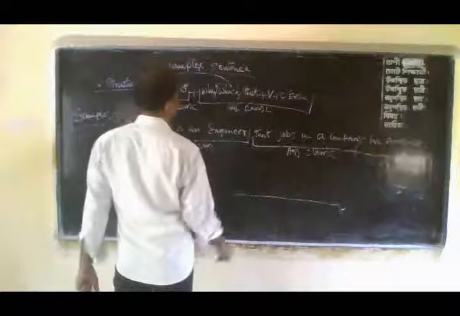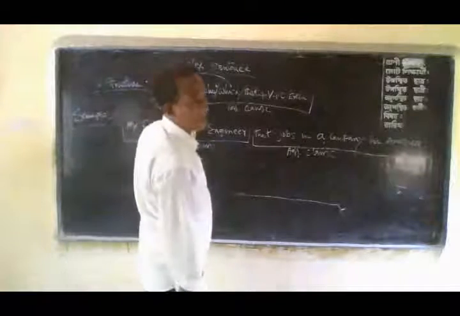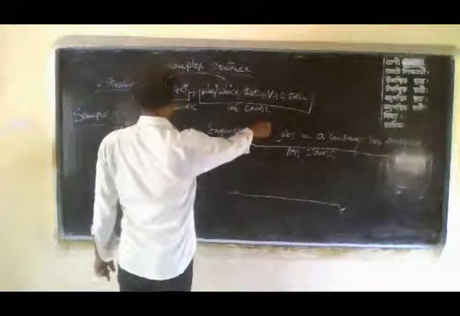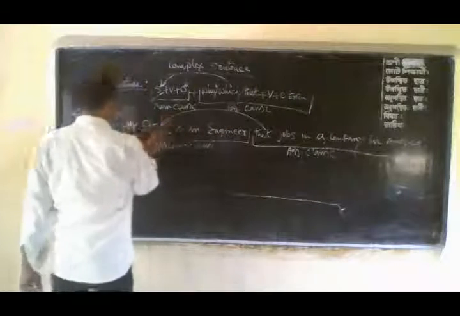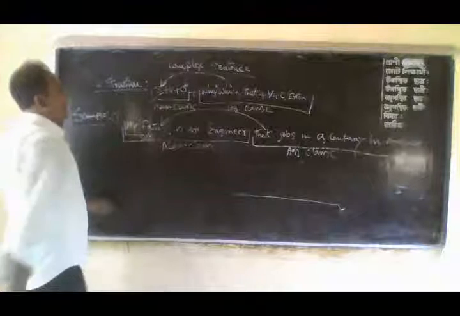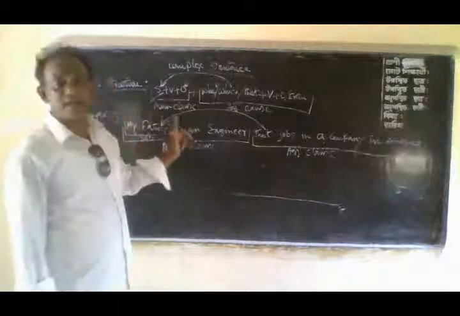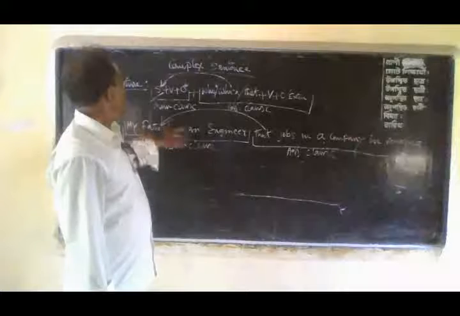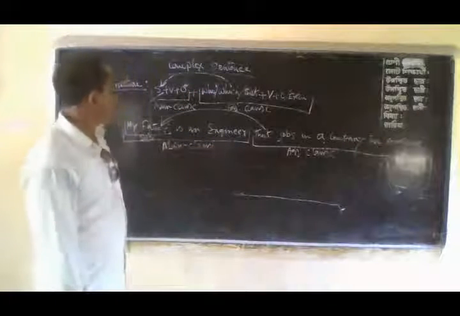That means my father is an engineer who jobs in a company in America, and that modifies the subject of the main clause, father, my father. This is the subject of the main clause.